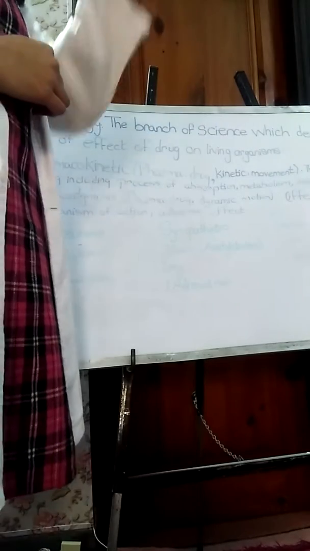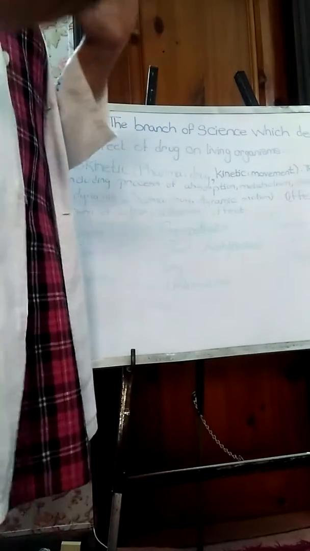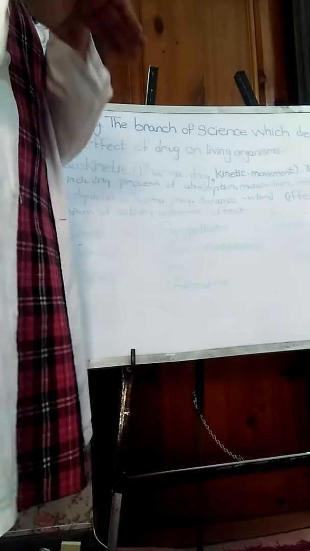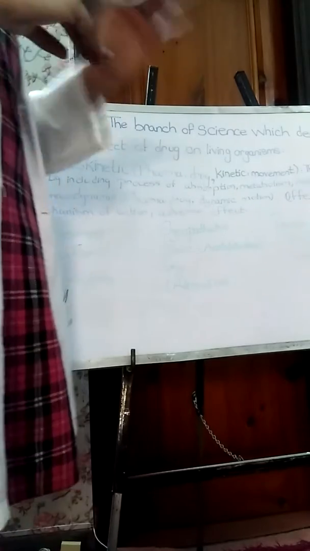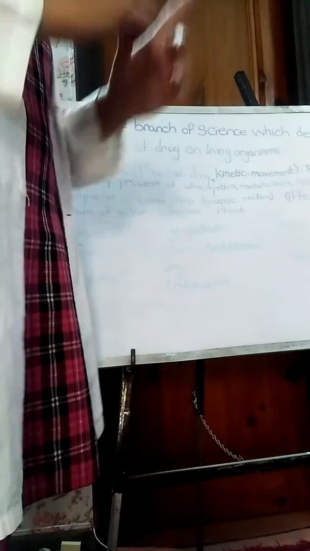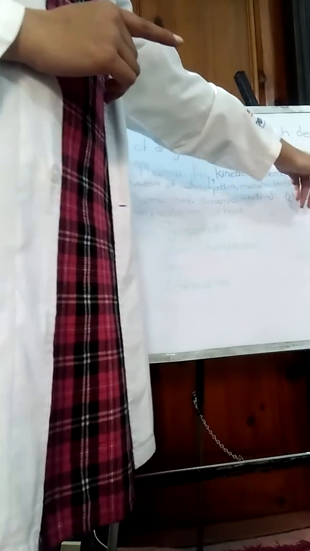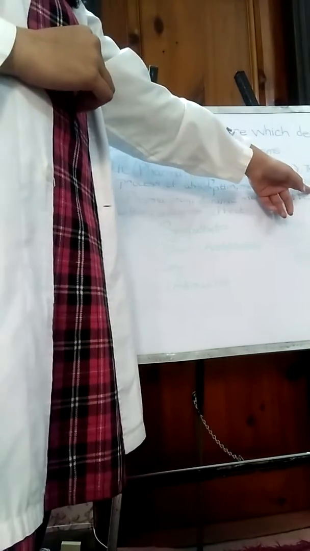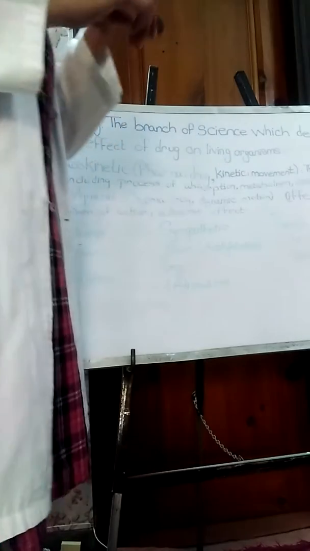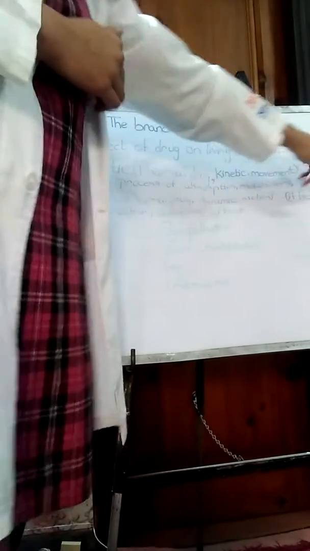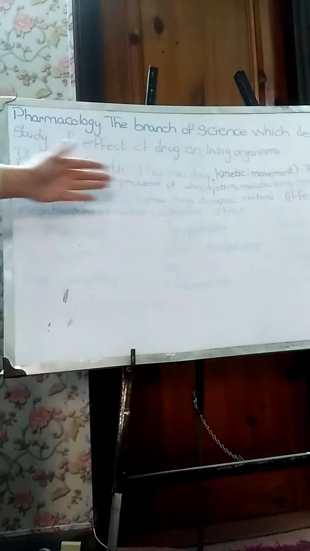Number one, how it is absorbed, whether you took it through the oral route, whether you injected it through the rectal route, through your muscles intramuscularly, or intravenously. Metabolism: how will it go, whether it will be broken down in your liver or some other parts. Then when it's broken down, where it is distributed, either to the central nervous system, your heart, your lungs, and then once it has been done, how it is excreted out. This whole process is what pharmacokinetics includes.